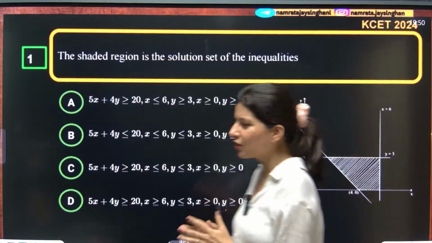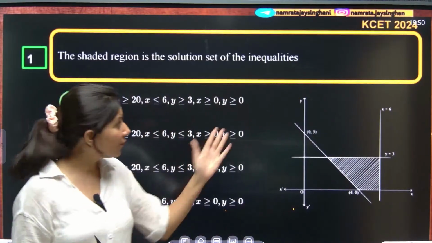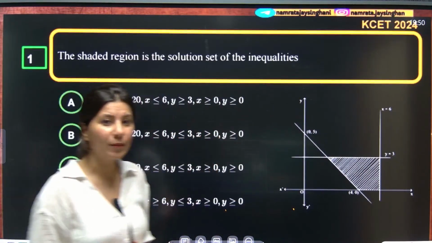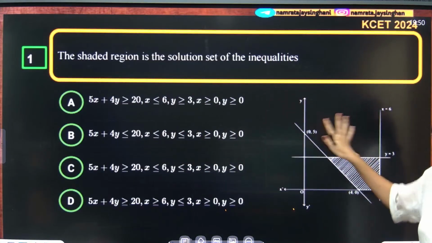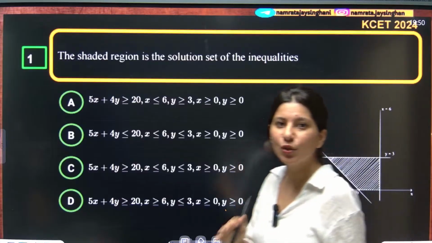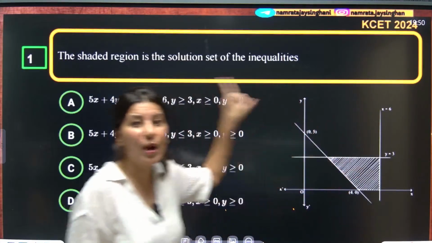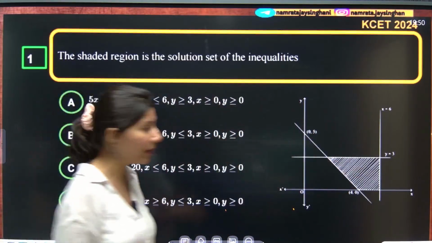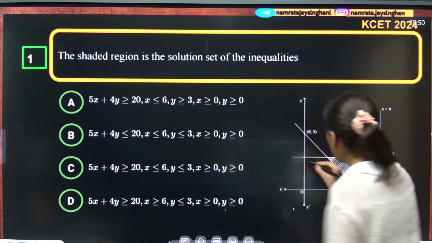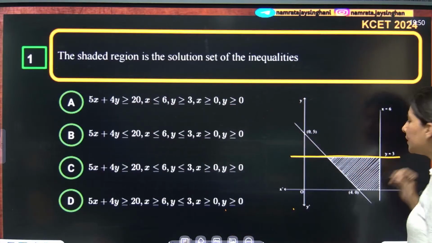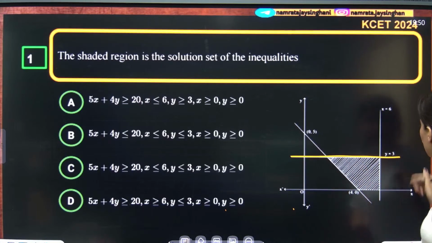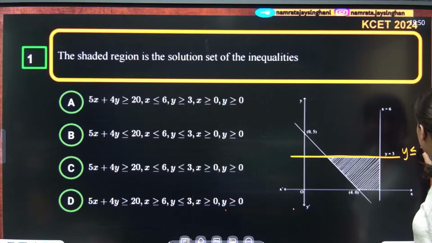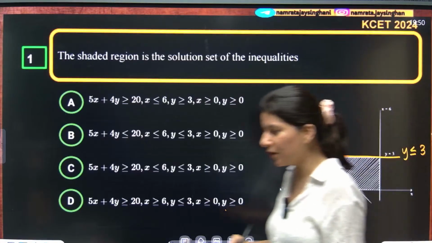Yes, so the very first question on your screen is from KCET 2024. Let's see what this question has to say. The shaded region in the graph is given to you, and based on the graph you have to match the inequality. First thing we can see is the line y equals 3, and your shading is below y equals 3. That means y should be less than or equal to 3 will be your answer.